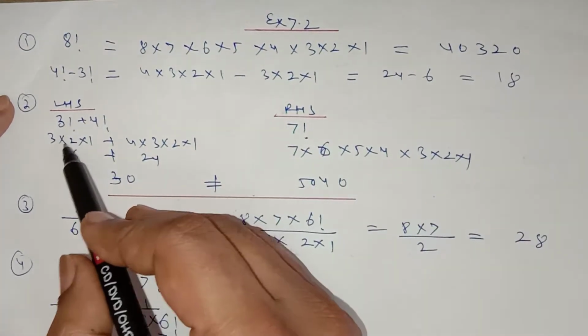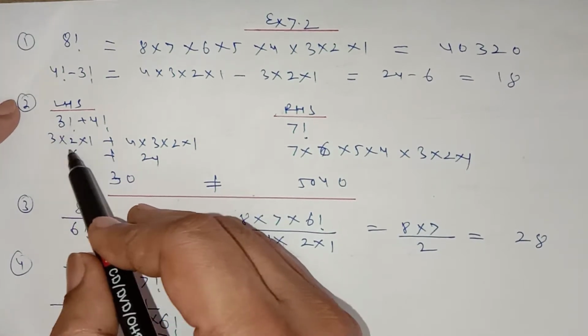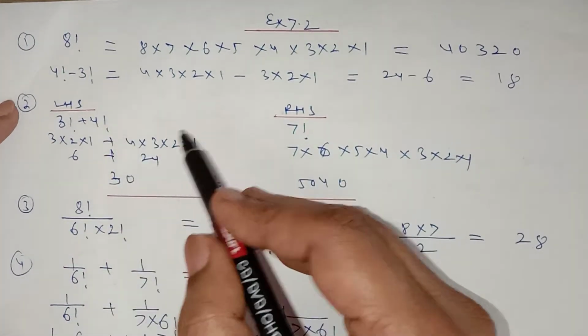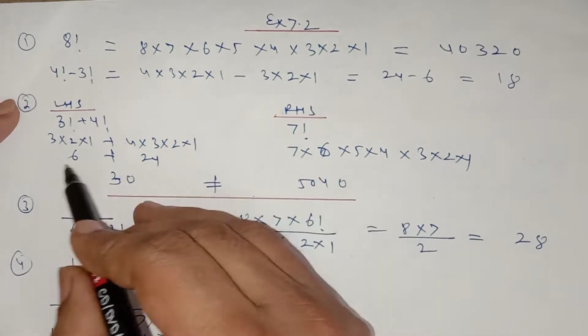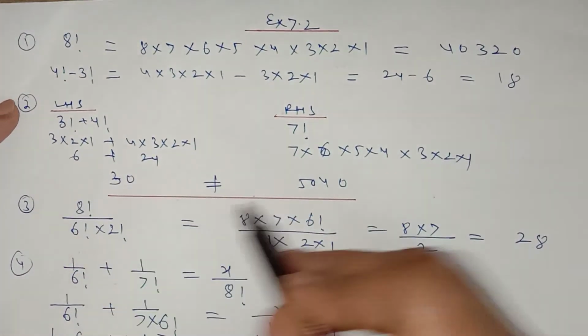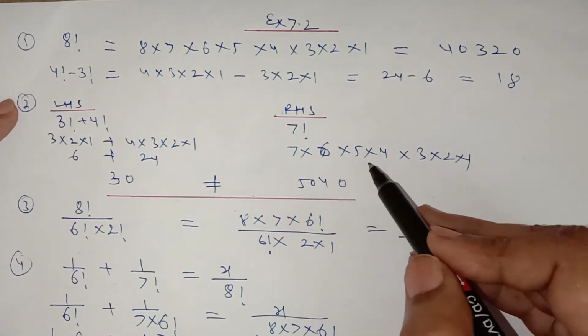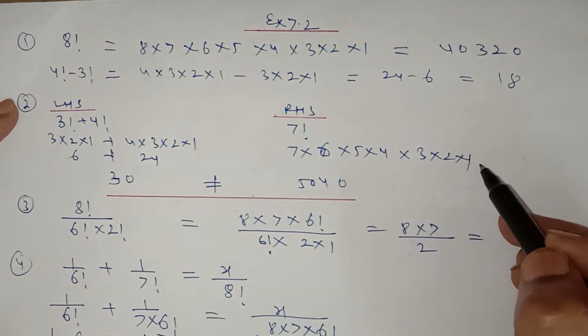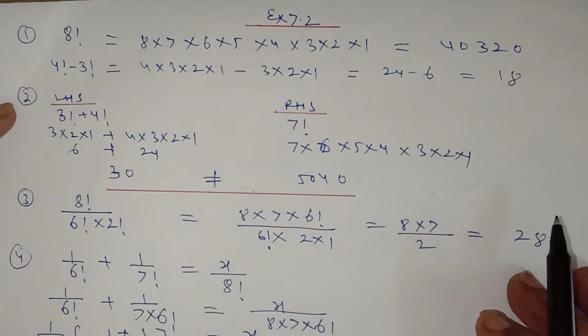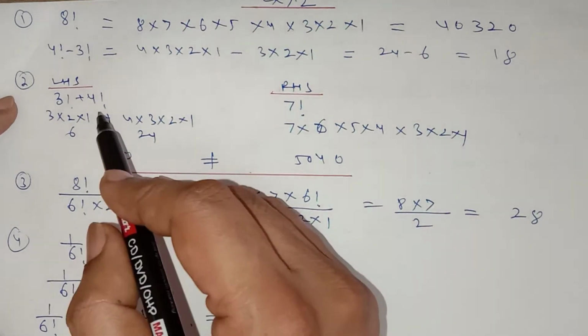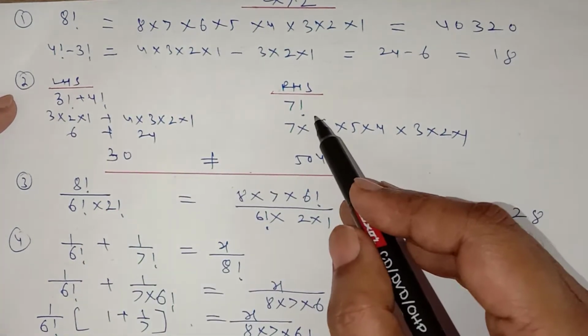You have to find. So first of all calculate 3 factorial, which is 3 into 2 into 1, and 4 factorial, that is 4 into 3 into 2 into 1. The total, 6 plus 24, is 30. Now 7 factorial is 7 into 6 into 5 into 4 into 3 into 2 into 1. So they are not equal to each other, therefore factorial 3 plus factorial 4 is not equal to factorial 7.